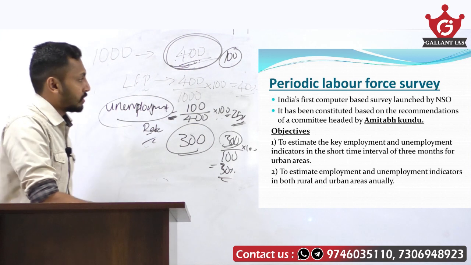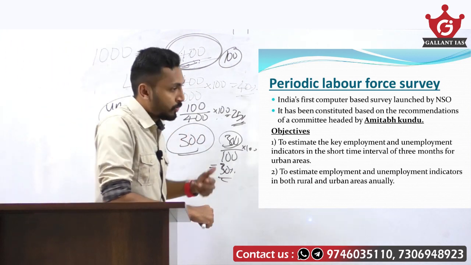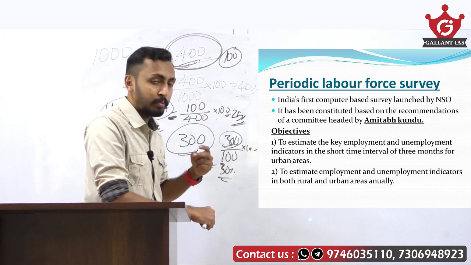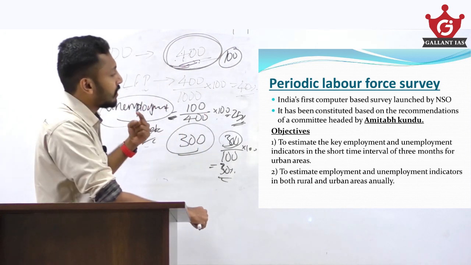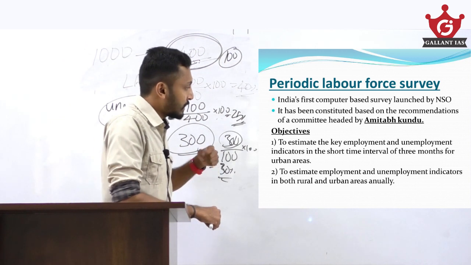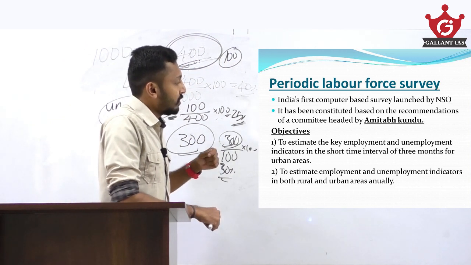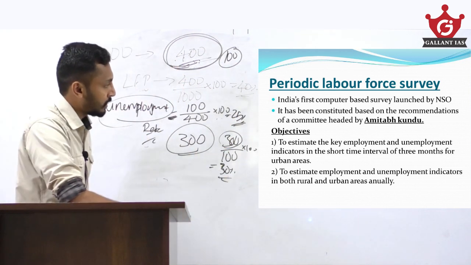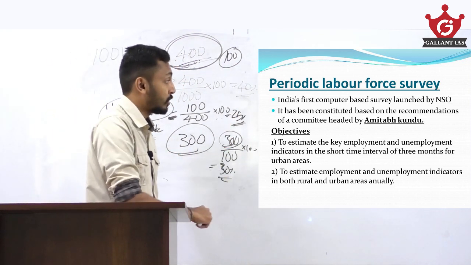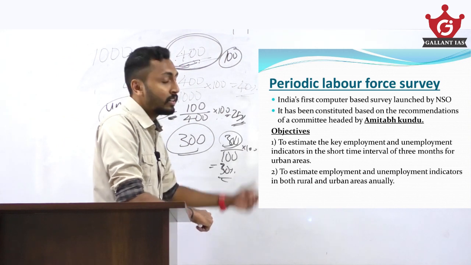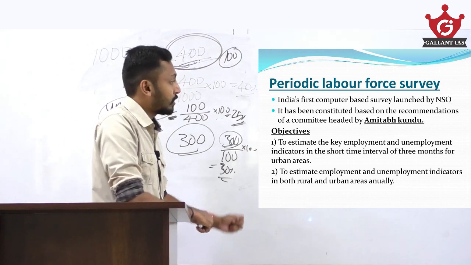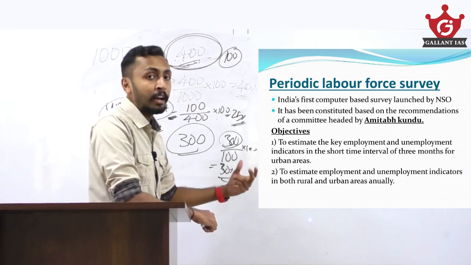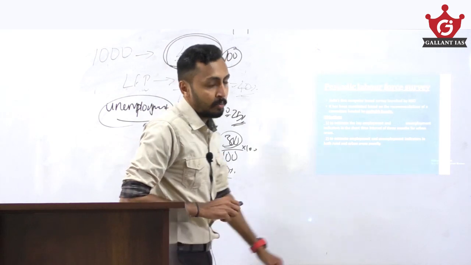Now the objectives. The periodic labor force survey prepares two reports: one, the quarterly periodic labor force survey, and second, the annual report on labor force participation. First, to estimate the key employment and unemployment indicators in the short time interval of 3 months for urban areas. That is the quarterly periodic labor force survey. Then, to estimate employment and unemployment indicators in both rural and urban areas annually. That is the annual report on labor force participation.